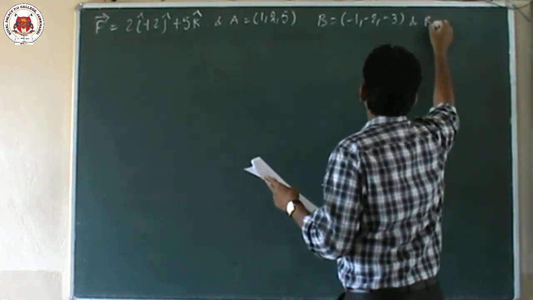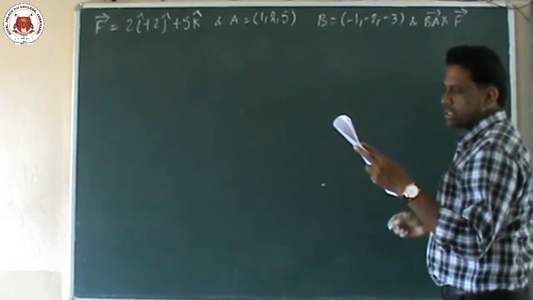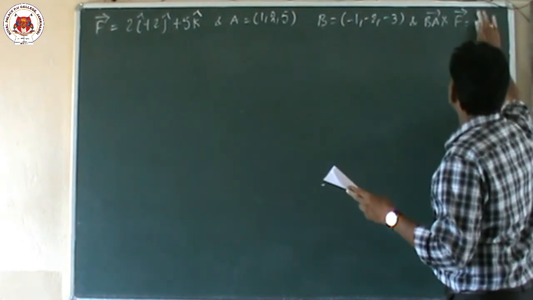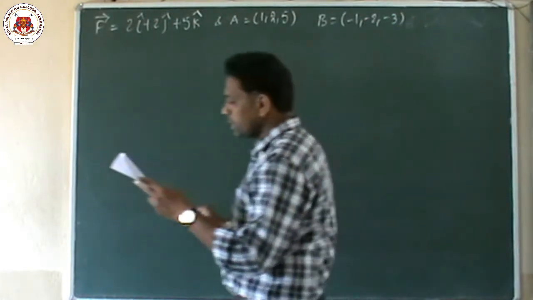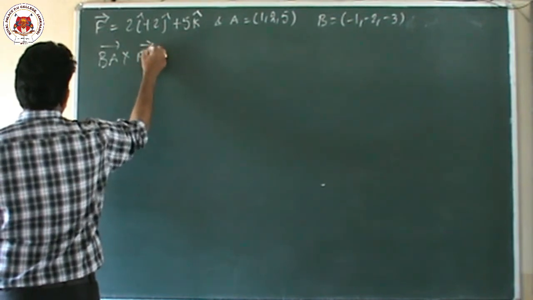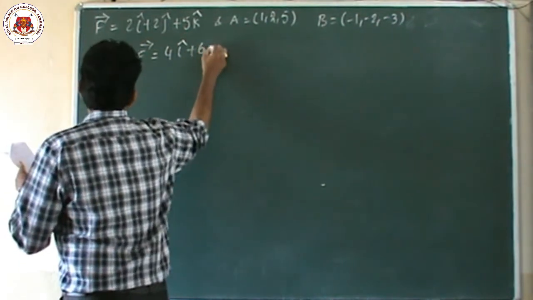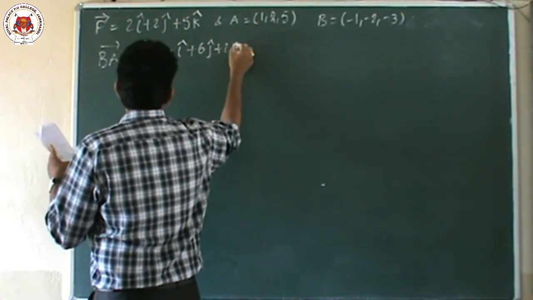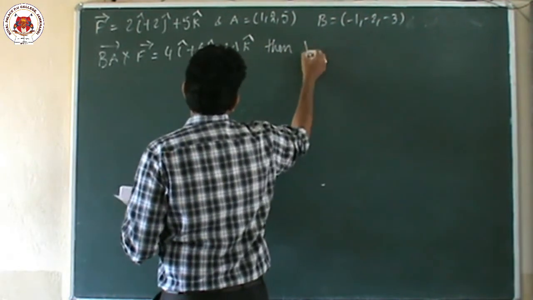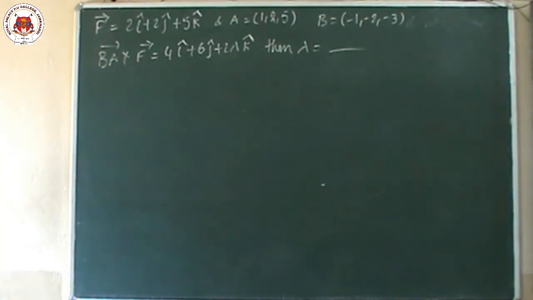And one condition is given: BA vector cross F vector is equal to 4i cap plus 6j cap plus 2 lambda k cap. Then lambda equal to dash. This is the question.